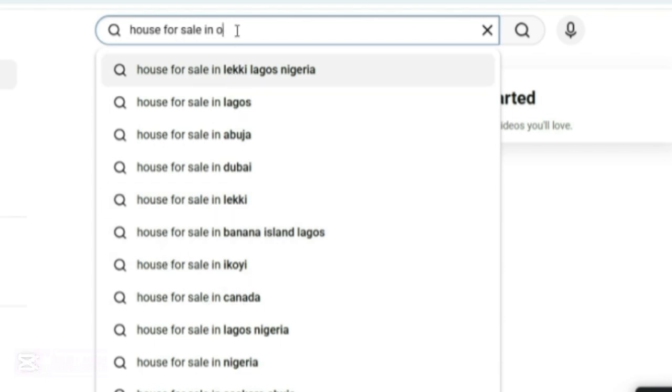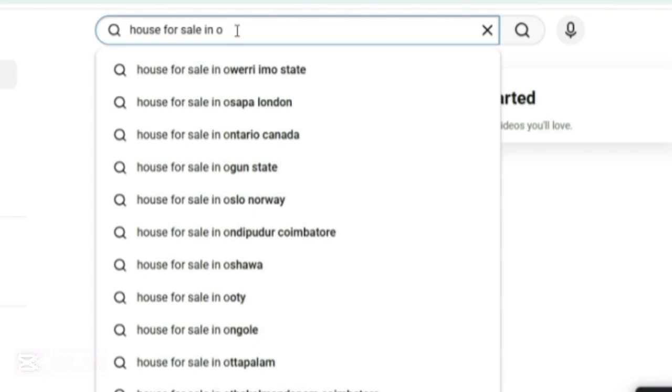If I type O, you can see house for sale in Owerri, Imo State, house for sale in Osaka, London, house for sale in Ontario, Canada, house for sale in Ogun State, and so on and so forth. These are things that people are searching for on the internet to buy something.